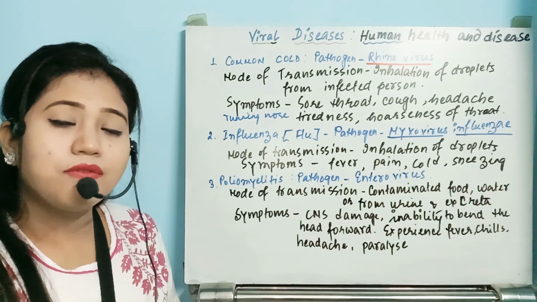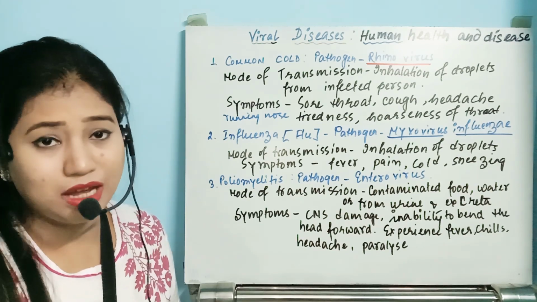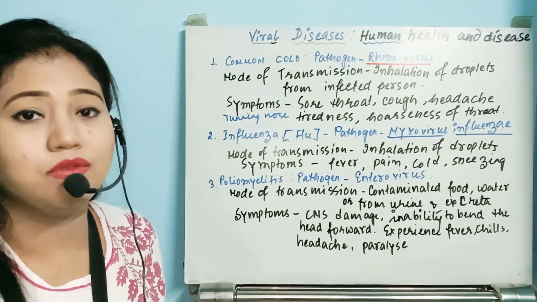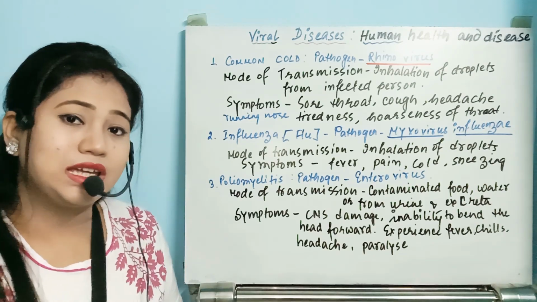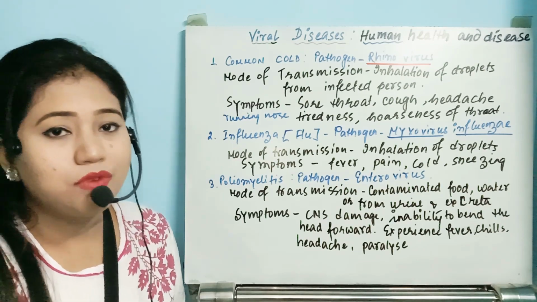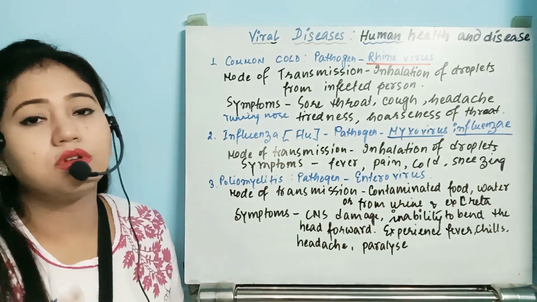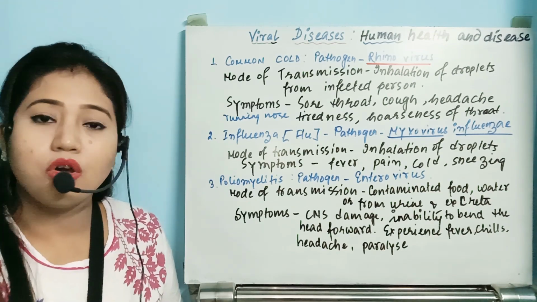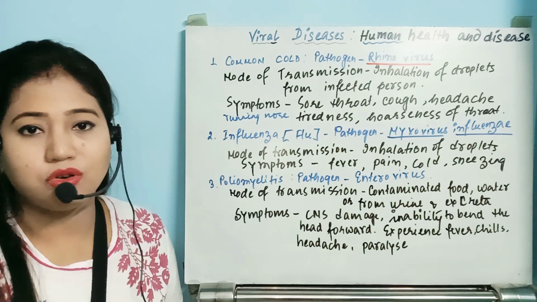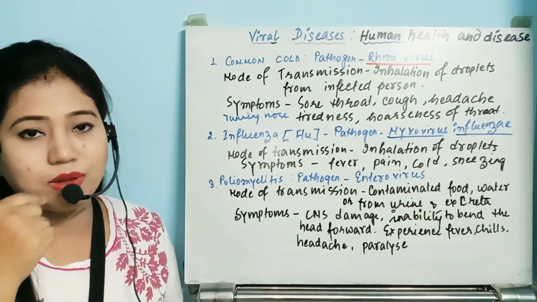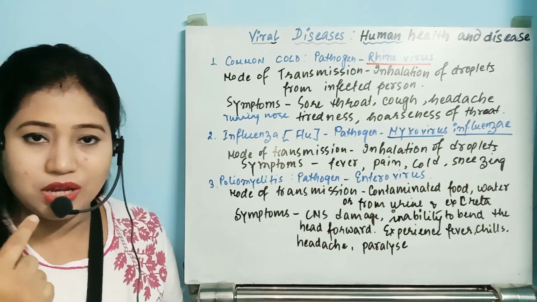Which region will be affected? That is your lungs. The lungs will start to fill with fluid, because he will not be able to have the gaseous transfer in the bacterial disease pneumonia. But what happens in the disease common cold? Simply the nasal chamber region will be affected, not at all the lungs or the respiratory tract. This virus will be present only in the mucous membrane of the nasal chamber region.